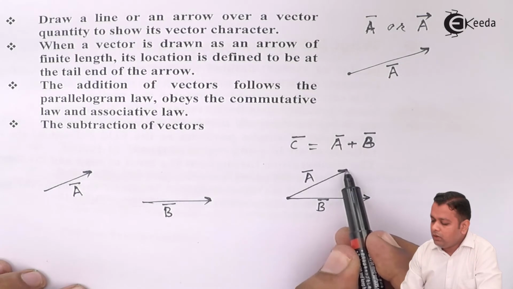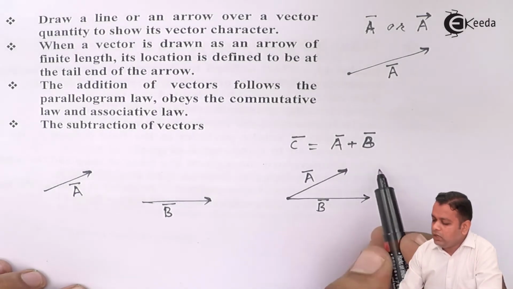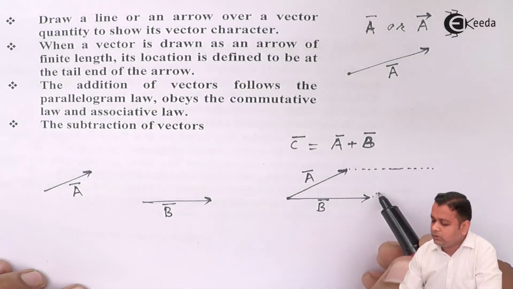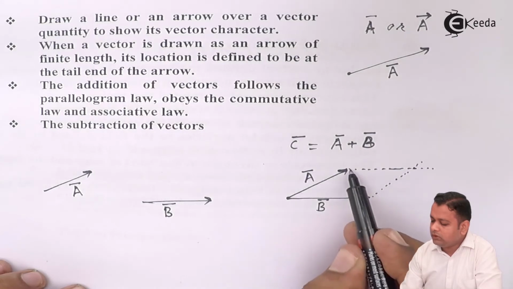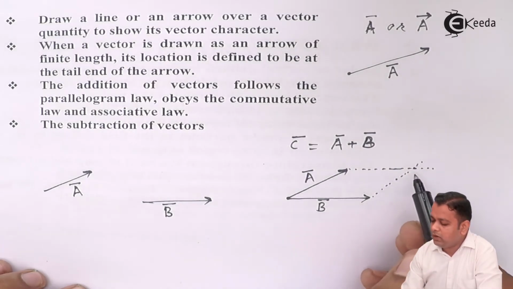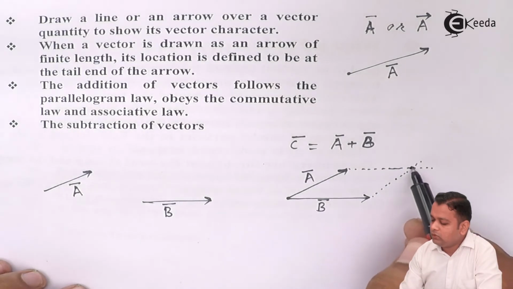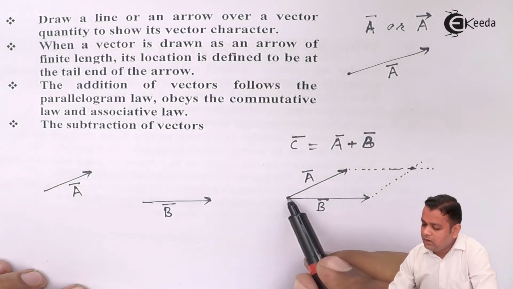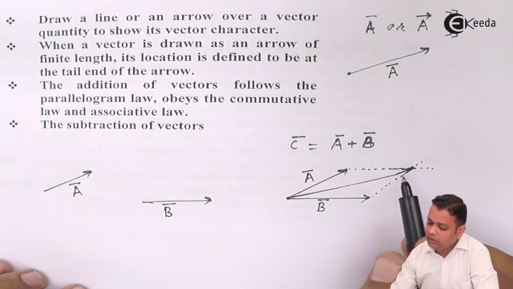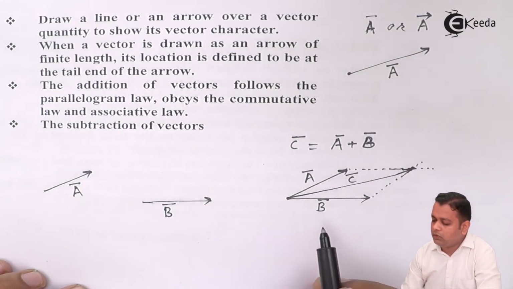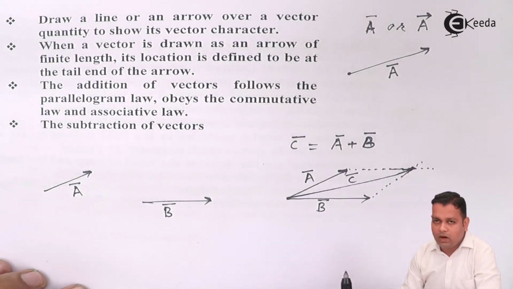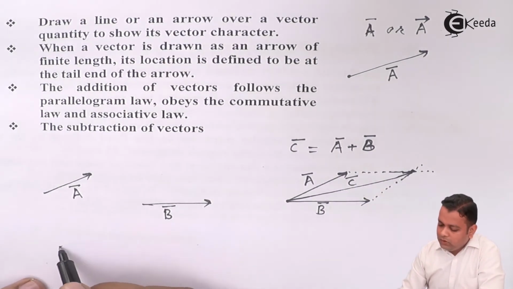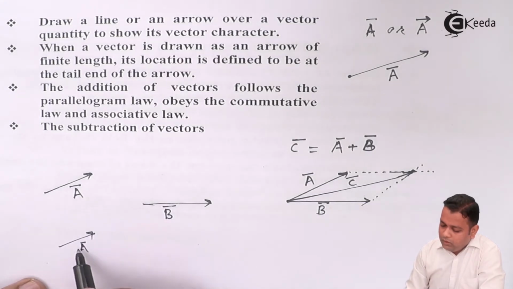Now, from the end points of both these vectors, we draw parallel lines to the other vectors. So this is a parallel line to the B bar, this is a parallel line to the A bar. They intersect at this point. A vector starting from the start of both the vectors and ending on this intersection point is nothing but C bar according to parallelogram law of addition.